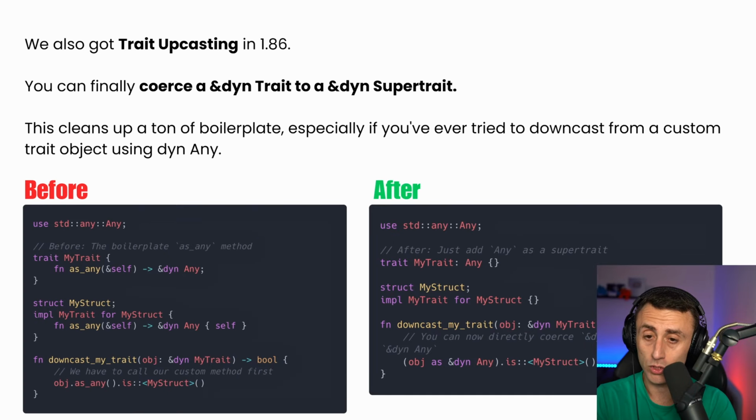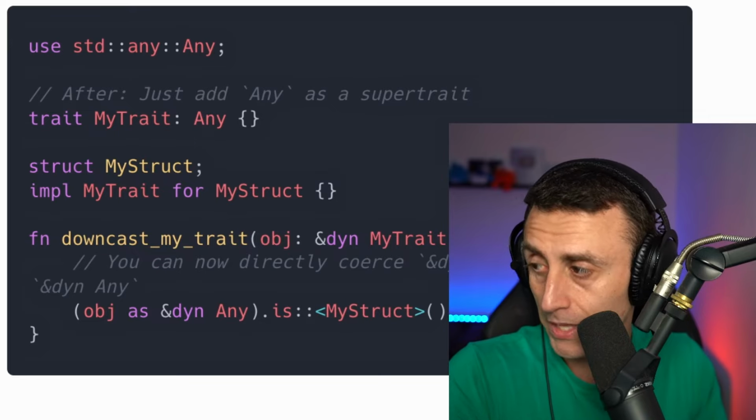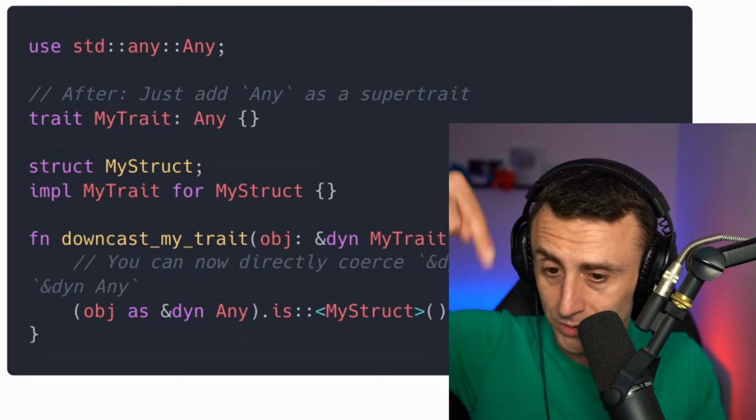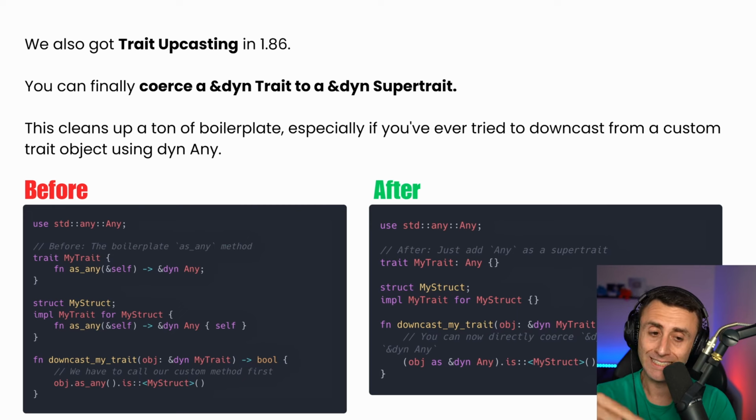Something important is also the trait upcasting in 1.86. We can coerce this dyn trait. Traits are basically interfaces. Okay, I have a video about traits. To this &dyn SuperTrait. This is basically used to have multiple implementations of the same trait. Check the before here.